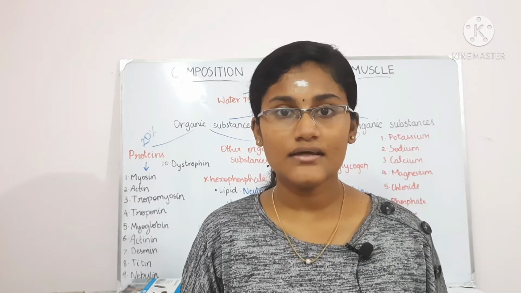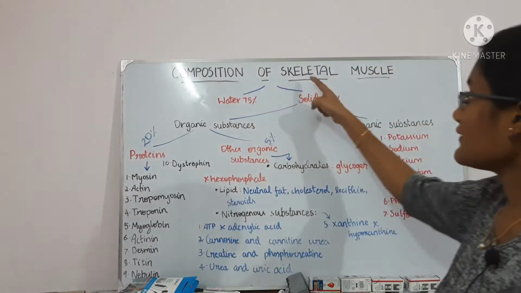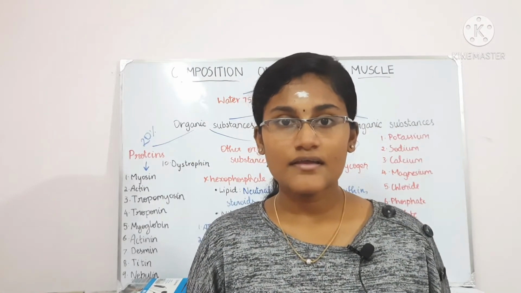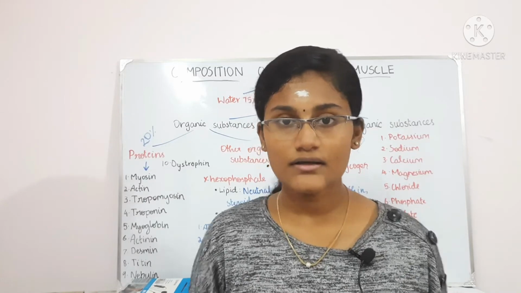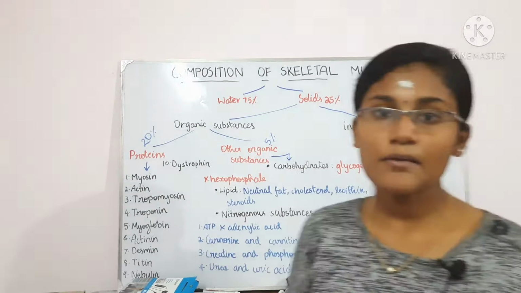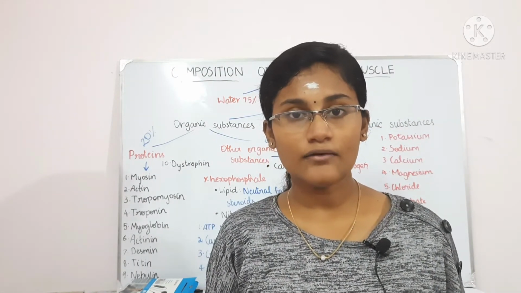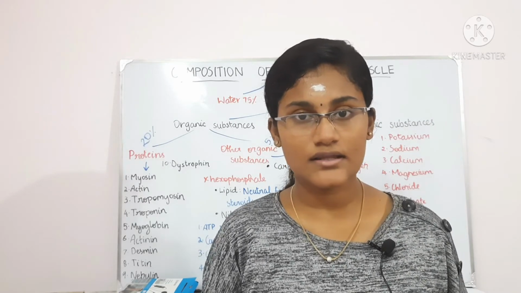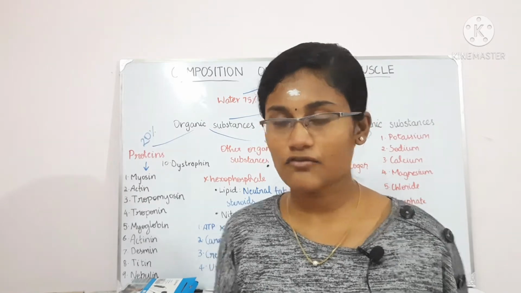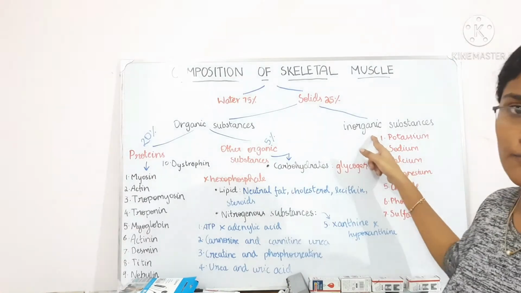This is Abhirami and I am here to discuss with you about today's topic, that is the composition of a skeletal muscle. Okay, so skeletal muscle is made up of 75% of water and 25% of solids. So 3 by 4th of a skeletal muscle is made up of water and only 1 by 4th is made up of solids. Okay, now this 1 by 4th or 25% that is made up of solids is divided into organic substances and inorganic substances.